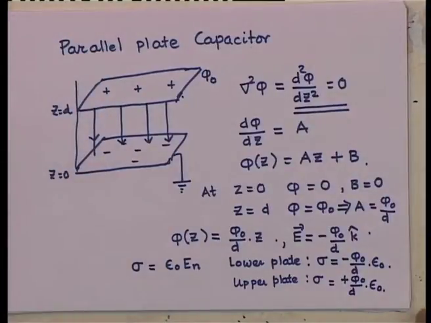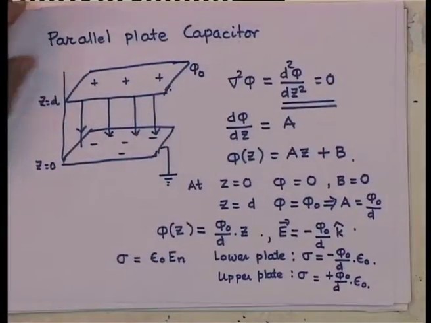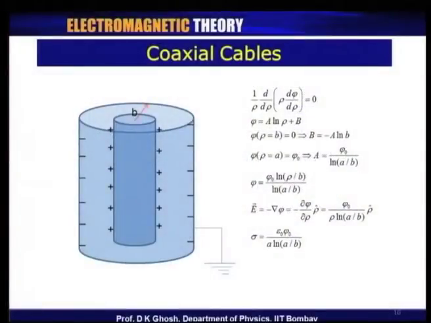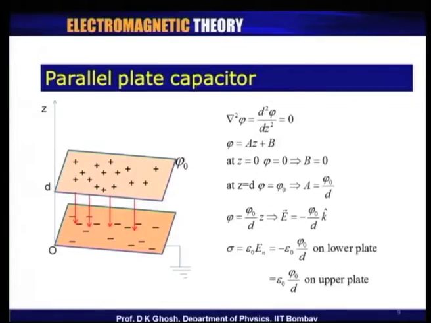Having obtained the charge density, I can simply multiply it with the area of the plate. Of course, strictly speaking, we have taken the area of the plate to be infinite, but we can multiply it with the area of the plate and get the total amount of charge.